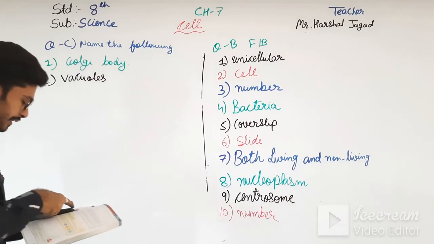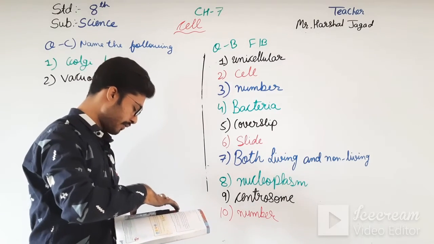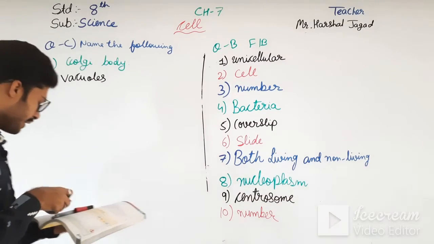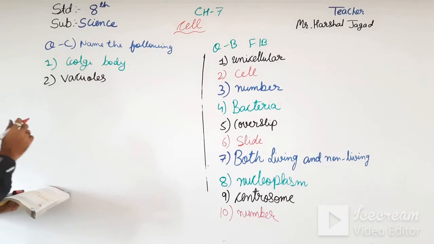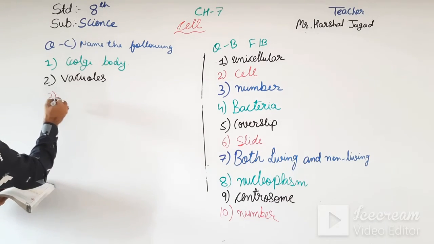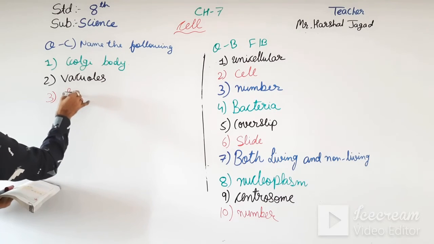Third: they are called the suicide bags of the cell, so the third one will be lysosome.